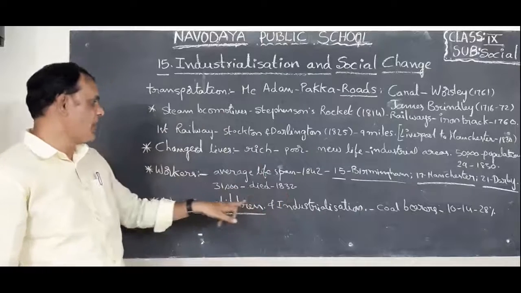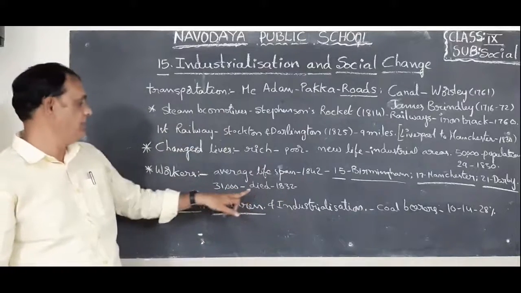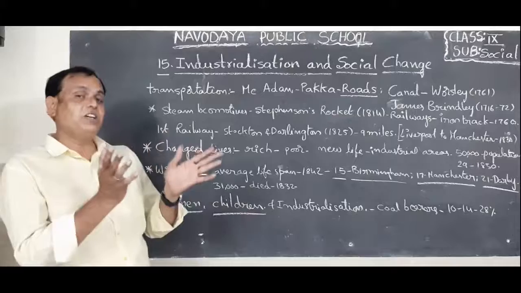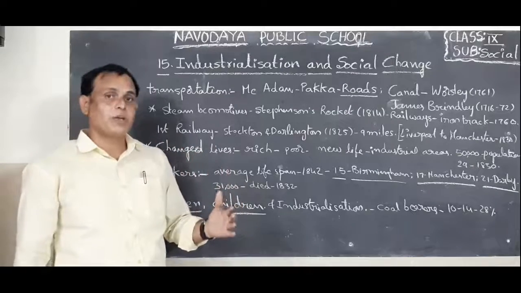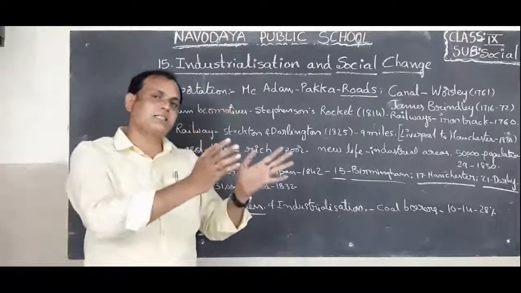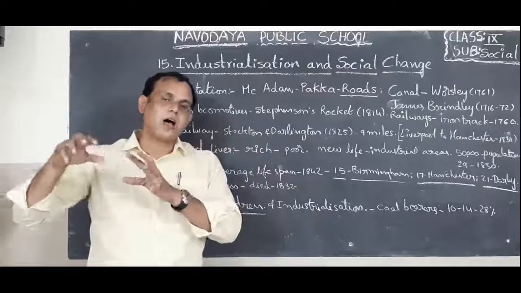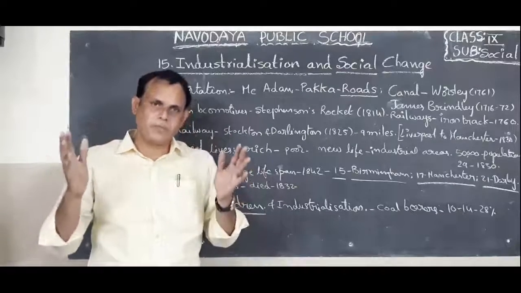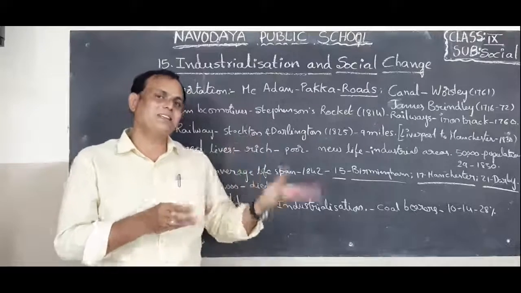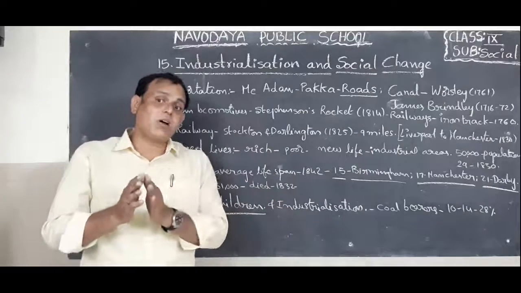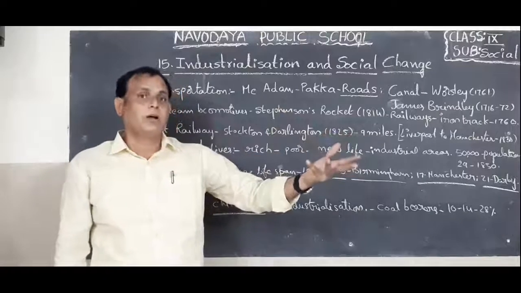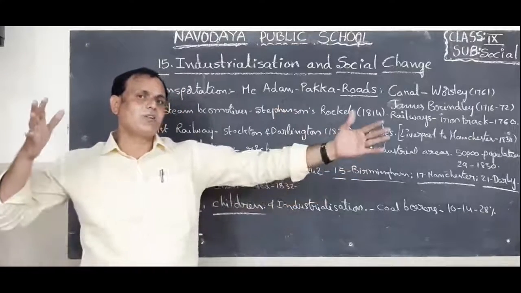In 1832, how many people died due to this illness? 31,000 people died, children. Next, what about the conditions of women and children in the industrial areas? Actually, women had to work in the industries and also work in the houses, because they had to prepare the dishes. They must cook the curries, rice, etc. They had to feed their children. So this is all household chores along with the industrial work.